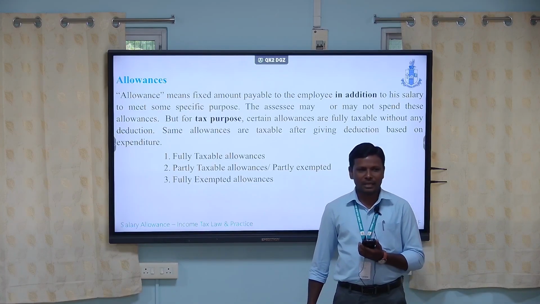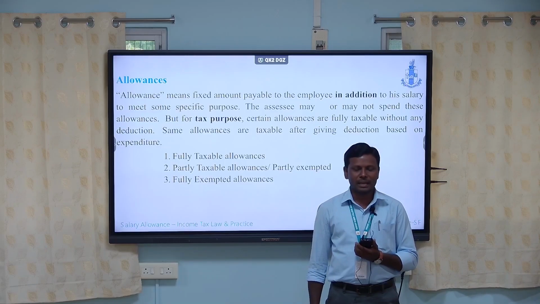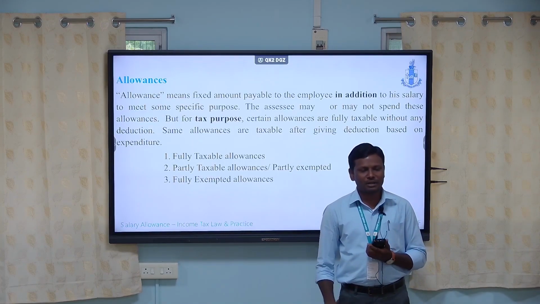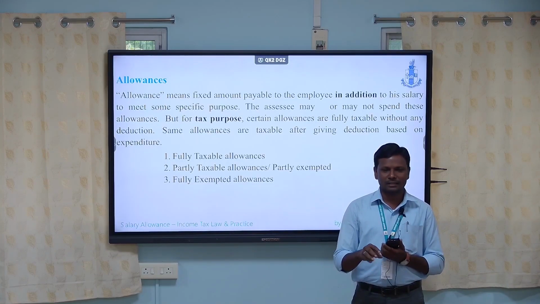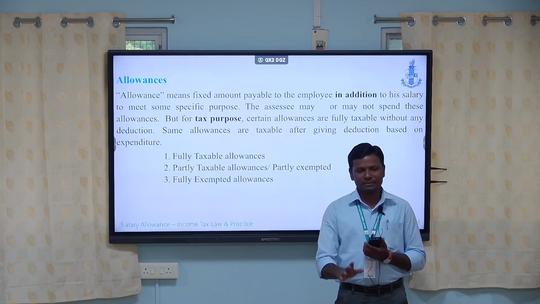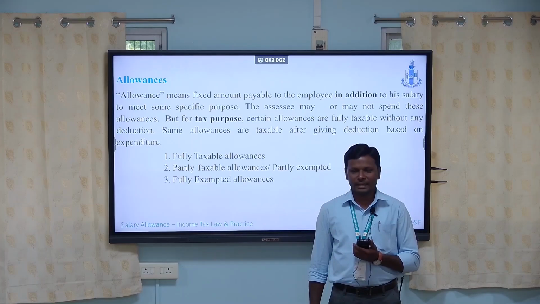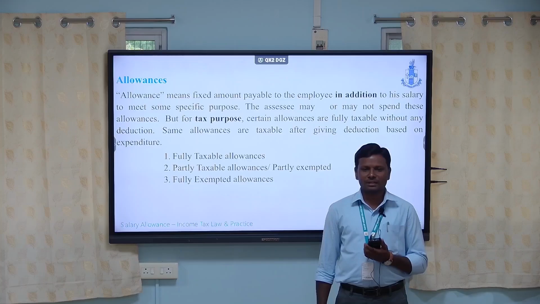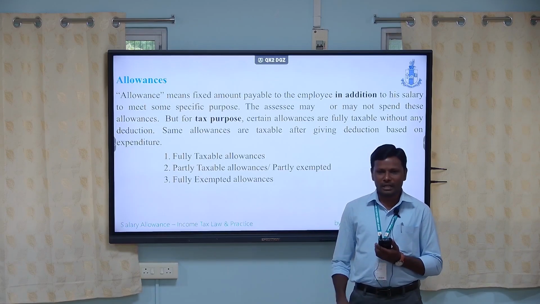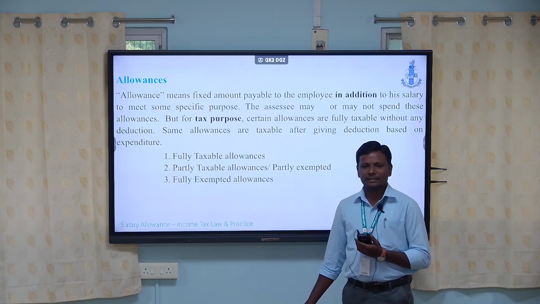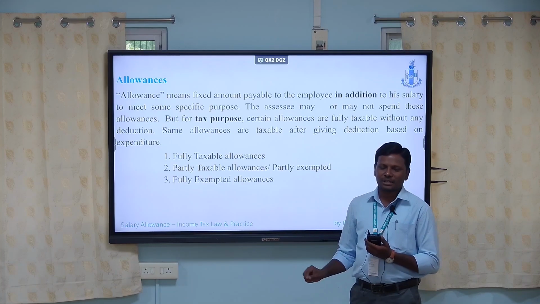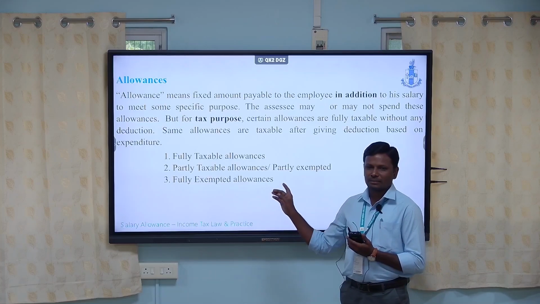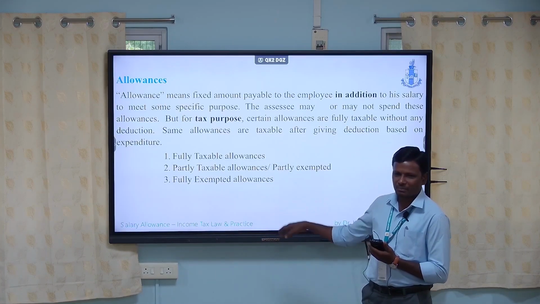The assessee may or may not spend the allowance, but for tax purposes, certain allowances are fully taxable, some allowances are partially taxable, and some allowances are exempted for income tax. There are different types of allowances. Number one, fully taxable. Number two, partially taxable and partially exempted allowances, and third, fully exempted.